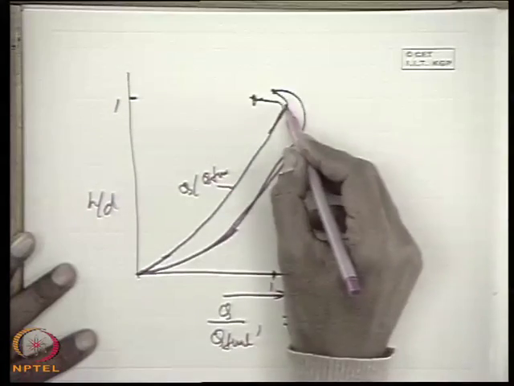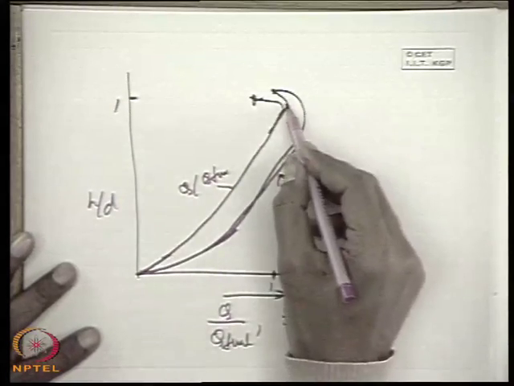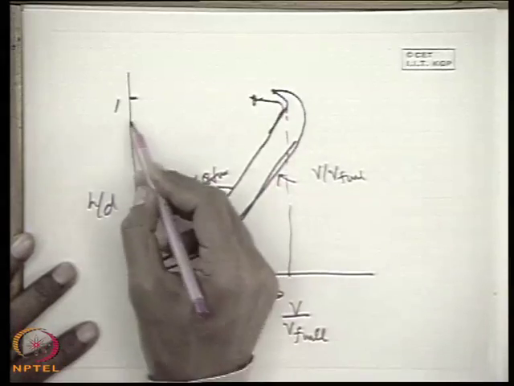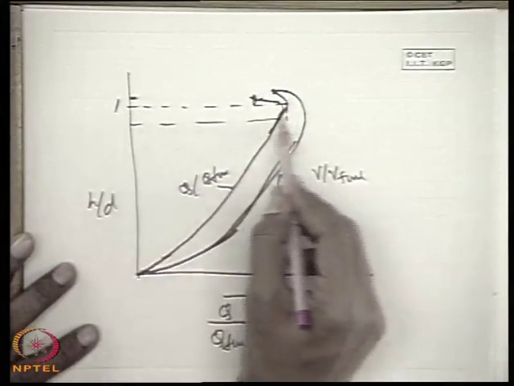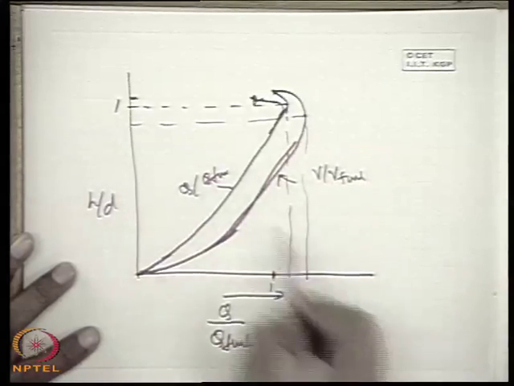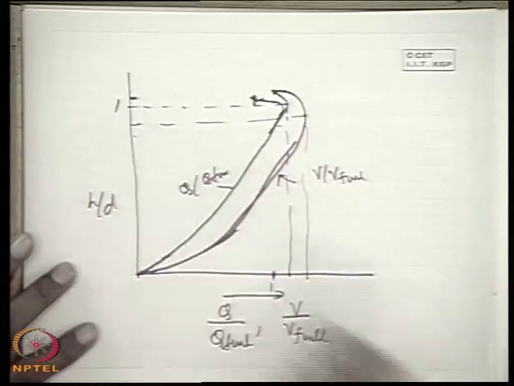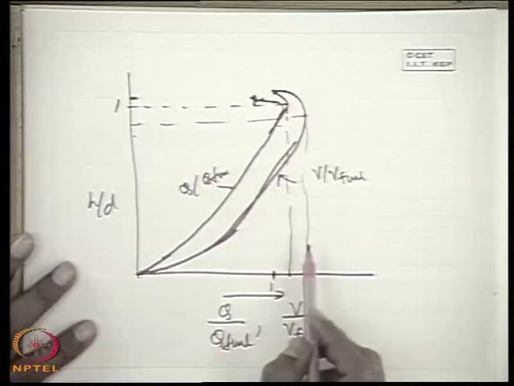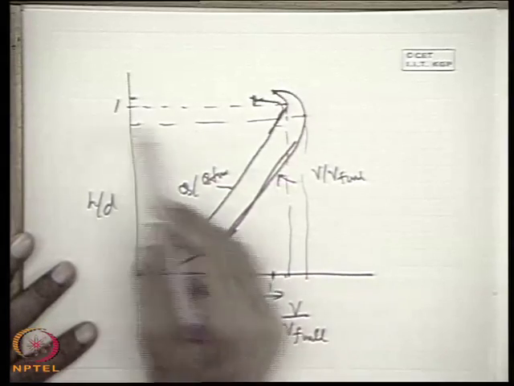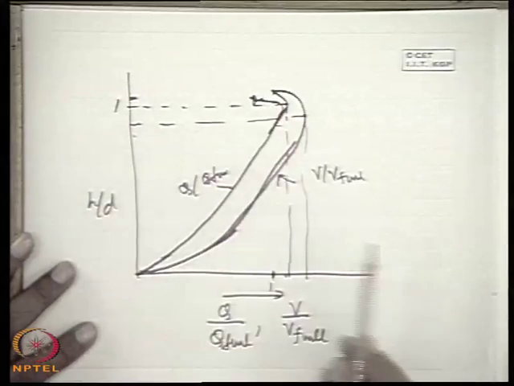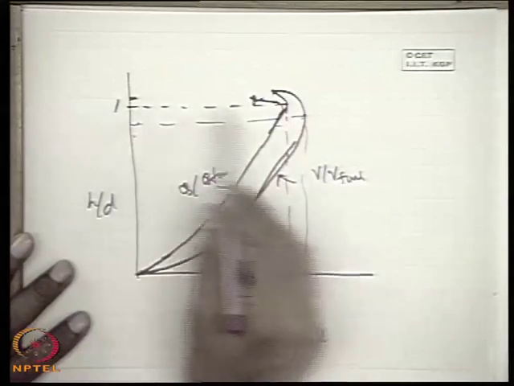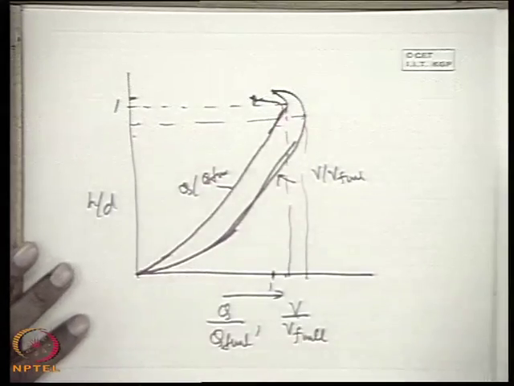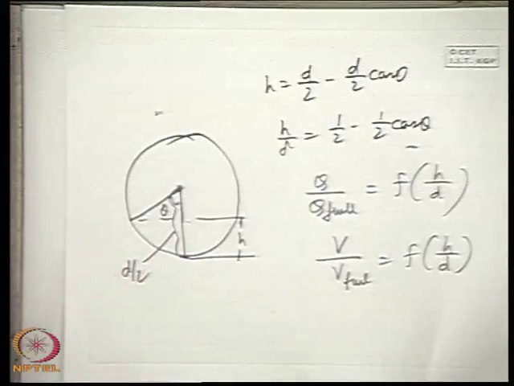An interesting feature is that the value of Q by Q full exceeds 1 at some values near the top surface. Similarly, the value of V by V full exceeds 1 before the conduit is fully filled. That means we get more discharge for partly filled flow compared to full flow, and more velocity when the fluid is partly filled. This is because the friction in full flow is much more compared to that in partly filled flow. Thank you.